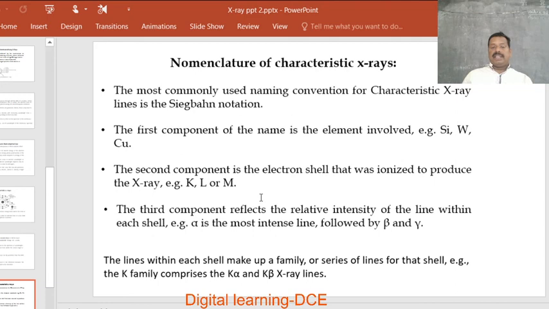The third component reflects the relative intensity of the line within each shell. In a particular shell, the relative intensity is used for naming the characteristic X radiation. That is, alpha is the most intense line, followed by beta and gamma, etc. The lines within each shell make up a family or series of lines for that shell. For example, the K family comprises the K alpha and K beta X-ray lines. Similarly, the L family comprises L alpha, L beta, etc.